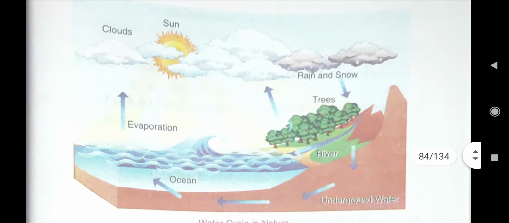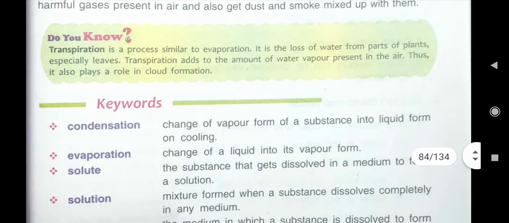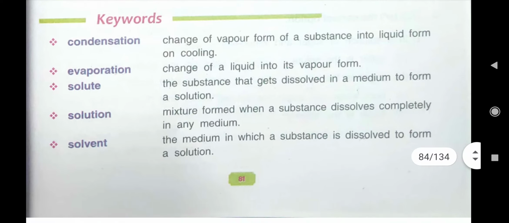This diagram also in my previous class I have given you as homework. I hope you all must have drawn it. Now today what we have to do? One more thing I told you, that the purest form of water. What is the purest form of water? Rainwater. When it starts, that time rainwater is the purest form of water. But when it gets mixed with dust and smoke, then it becomes impure.